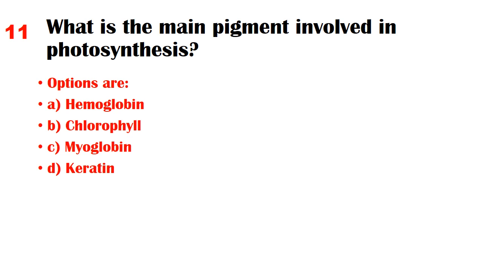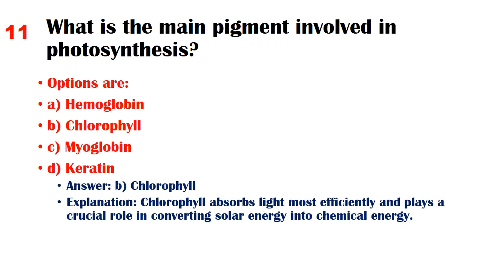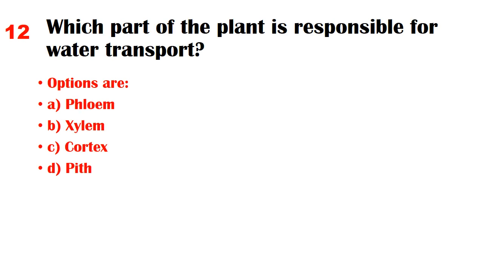Options are A. Hemoglobin, B. Chlorophyll, C. Myoglobin, D. Keratin. Answer: B. Chlorophyll. Explanation: chlorophyll absorbs light most efficiently and plays a crucial role in converting solar energy into chemical energy. Which part of the plant is responsible for water transport?